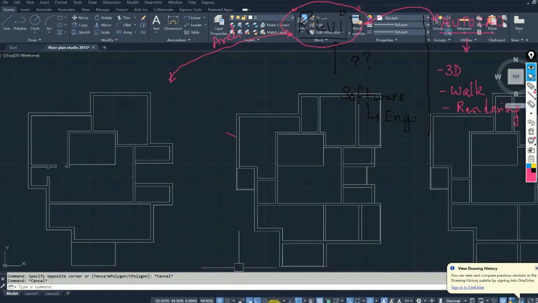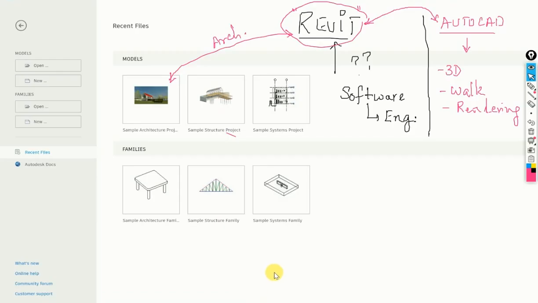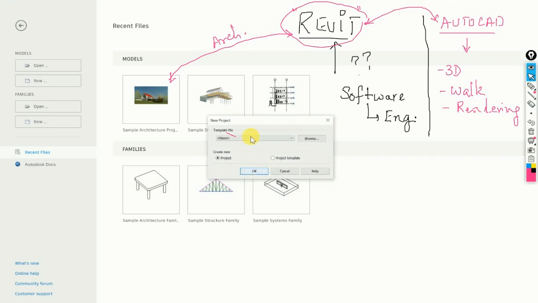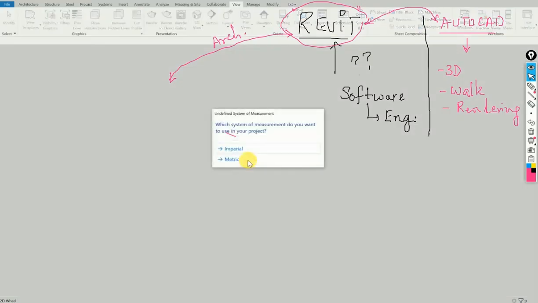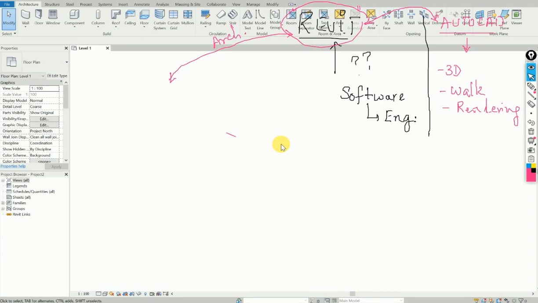But when I come to Revit, let's create a new drawing. Click OK, and choose metric.